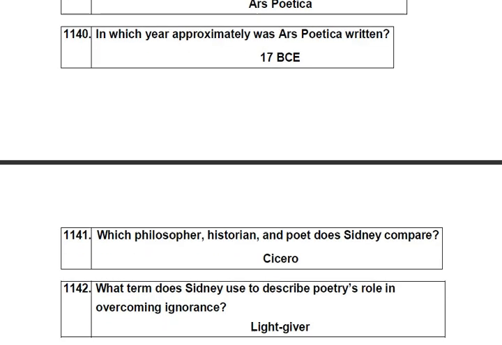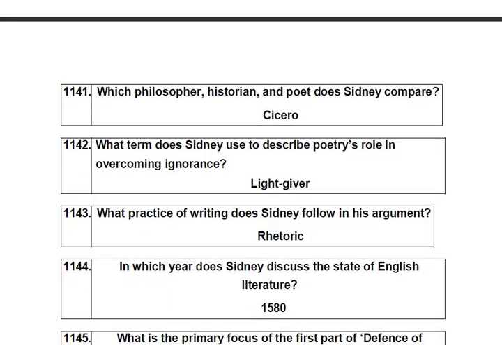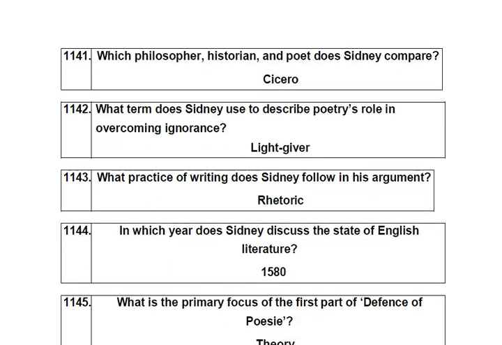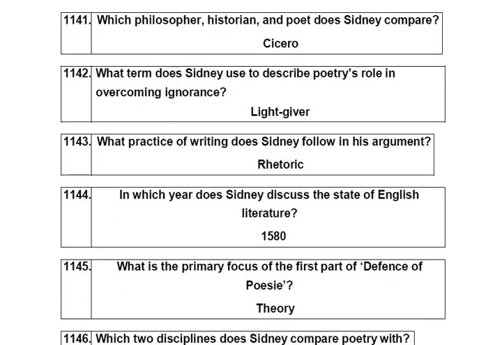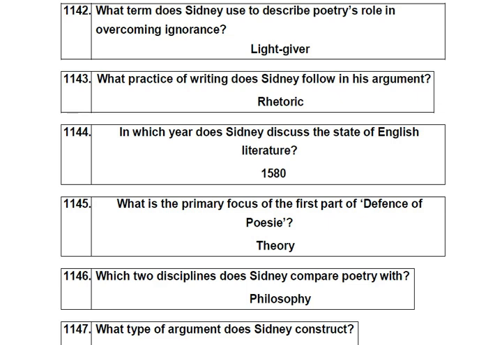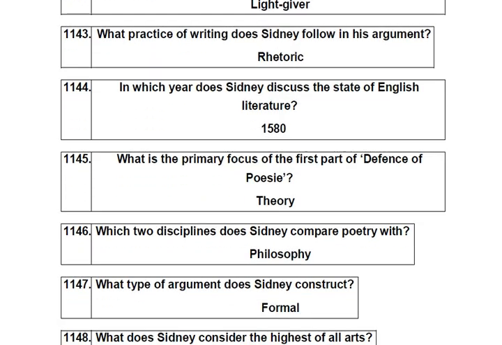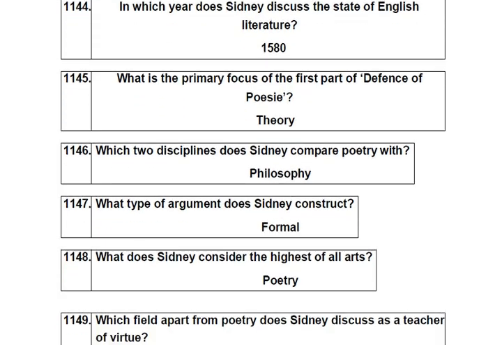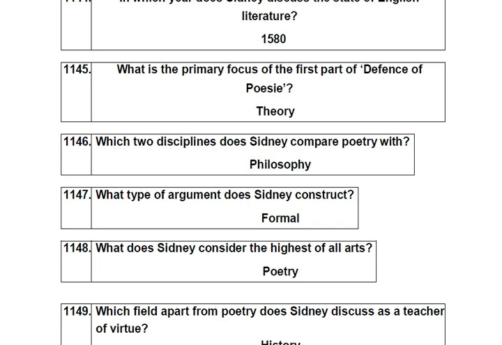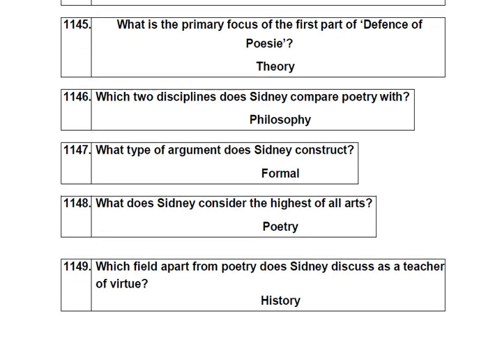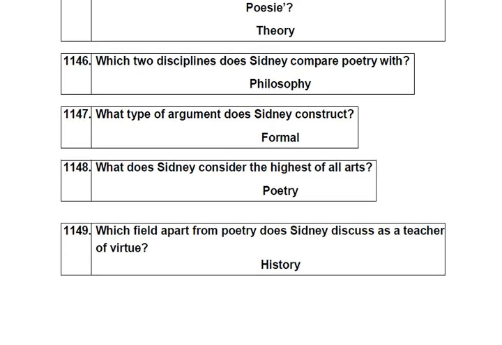Which philosopher, historian and poet does Sidney compare? Cicero. What term does Sidney use to describe poetry's role in overcoming ignorance? Light giver. What practice of writing does Sidney follow in his argument? Rhetoric. In which year does Sidney discuss the state of English literature? 1580. What is the primary focus of the first part of Defense of Poesy? Theory. Which two disciplines does Sidney compare poetry with? Philosophy. What type of argument does Sidney construct? Formal.